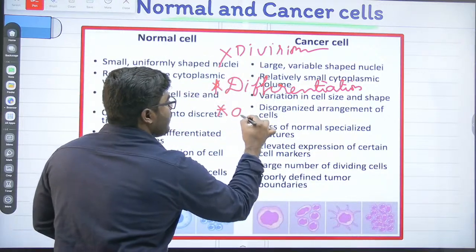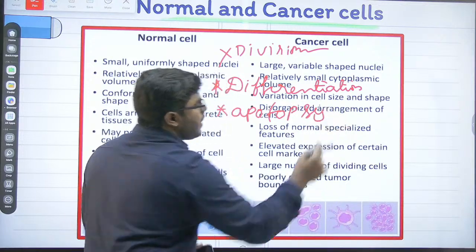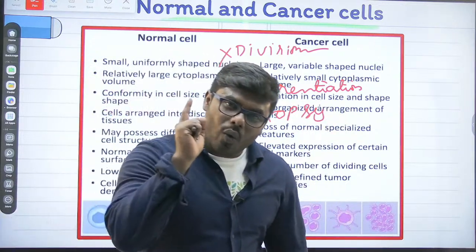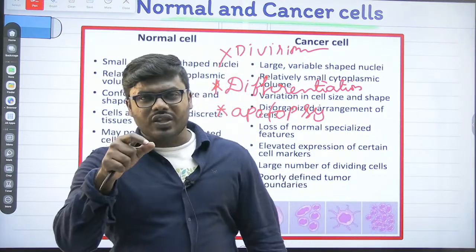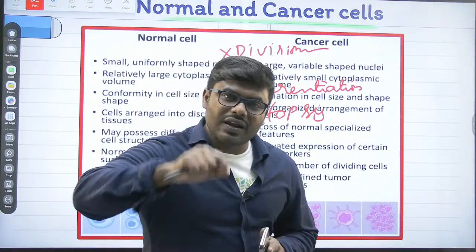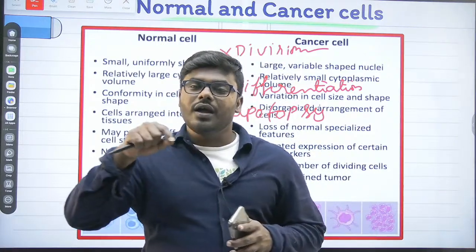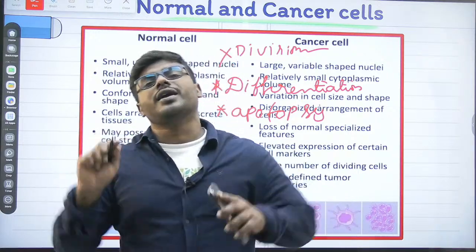Then the cell will undergo, friends, apoptosis, which is programmed cell death. One more very unique point about the normal cell. Listen to my statements very carefully. Do you think a normal cell can move from one area to another area? That's not at all possible.